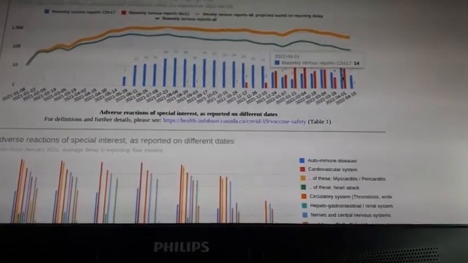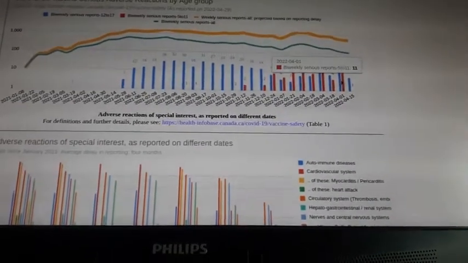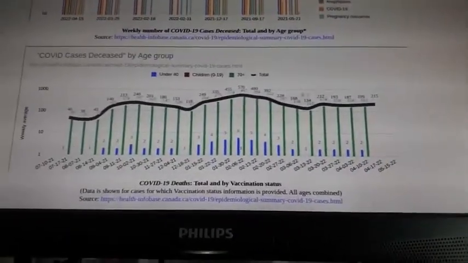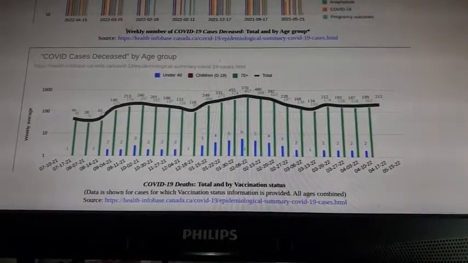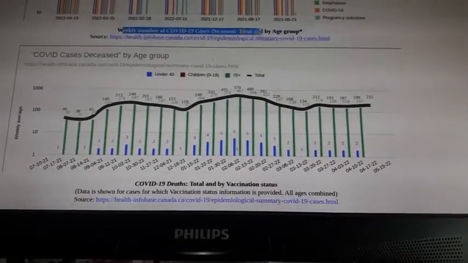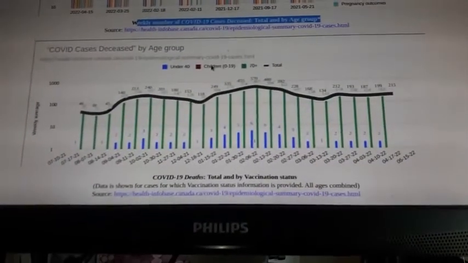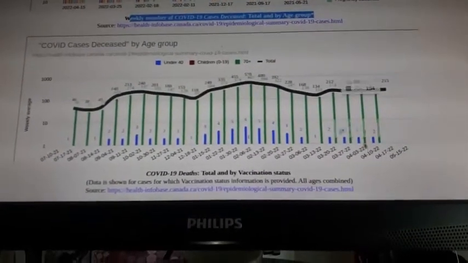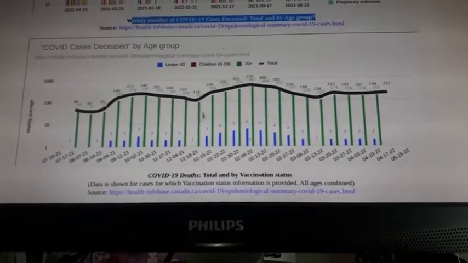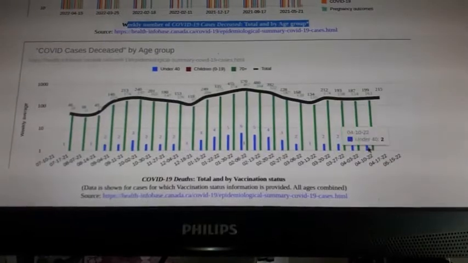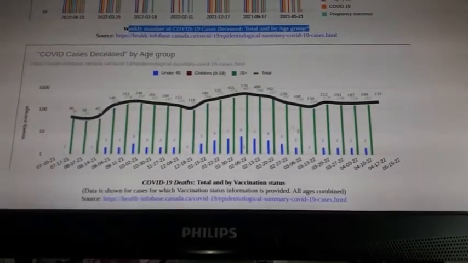So that's how many we got just in April, right? But then you can look how many complications from COVID did we have. And we have a graph right here. This is weekly number of COVID cases deceased by age group. And you would see actually children from 0 to 9, we don't have any. Now for under 40, we do have some. But again, look, like 2, 2, 2.